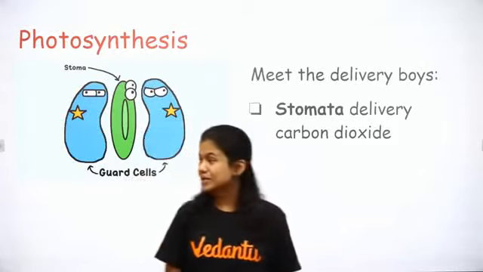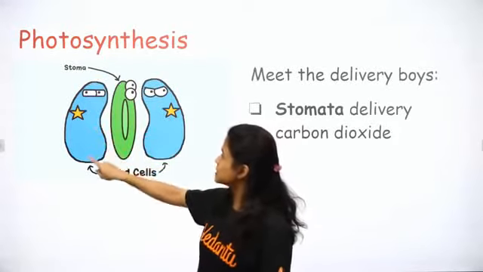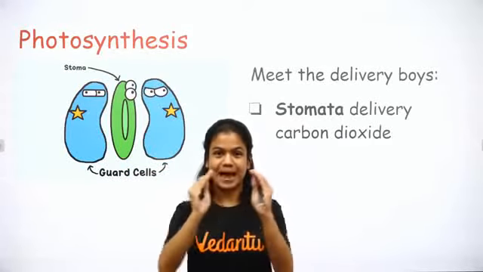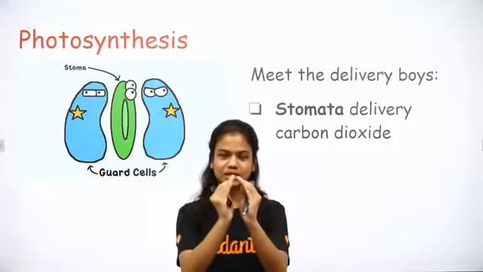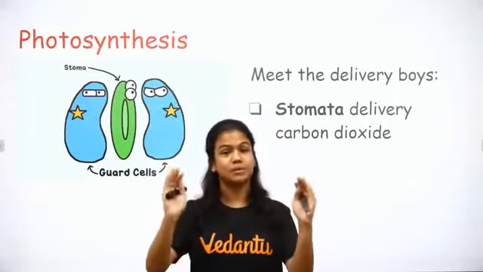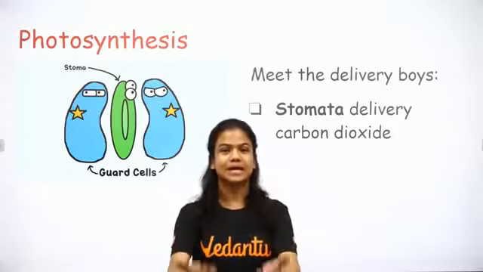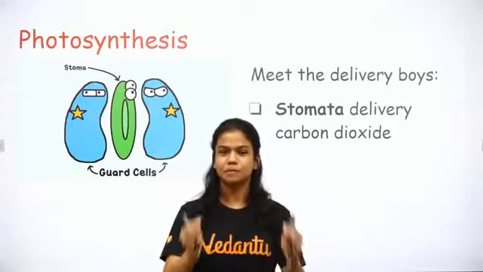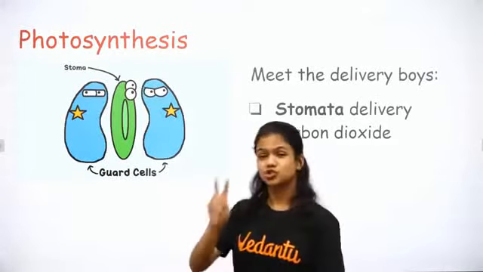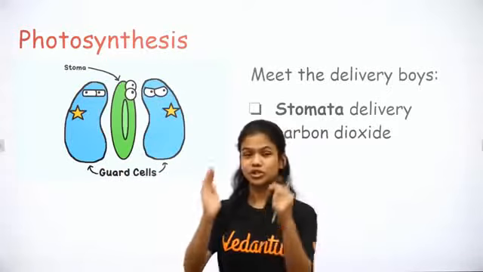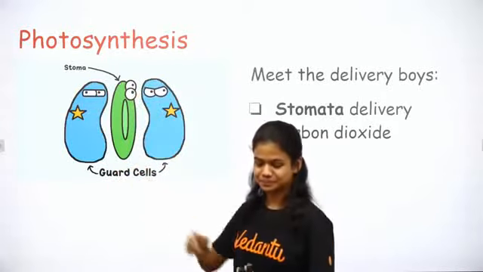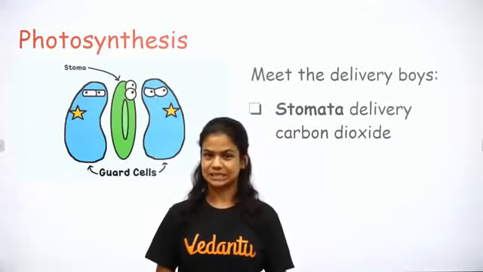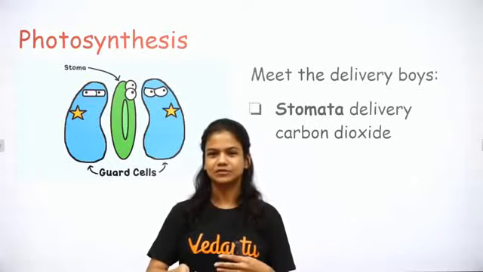As you can see, there are two bean-like structures, and this is the stomata in the middle. The guard cells actually contract and expand. They contract when they want to close up and they expand when they want to open. So when carbon dioxide comes in, they contract, and when oxygen goes out later, which we will come to, it expands. So just two things to remember: there are guard cells which expand and contract, and then there is stomata. Stomata helps to deliver carbon dioxide in the process of photosynthesis. Perfect. Let's meet the other deliveries.